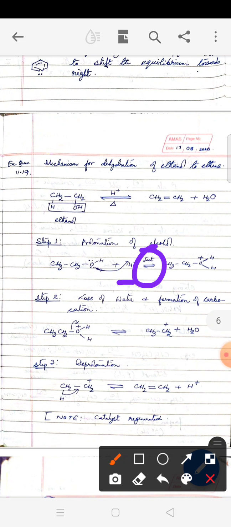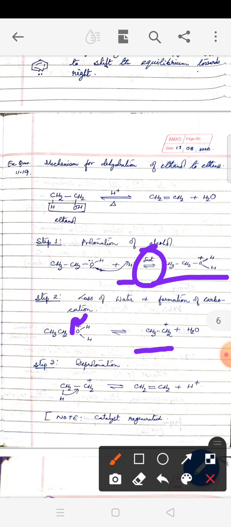During this course, it forms a positive charge on oxygen, and we call it an oxonium ion. In step 2, the protonated alcohol, that is the oxonium ion, loses water and forms a carbocation. So we write it as loss of water and formation of carbocation.